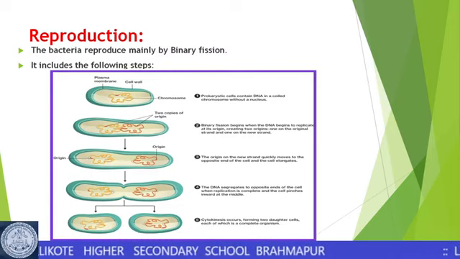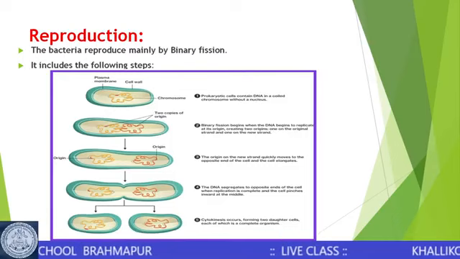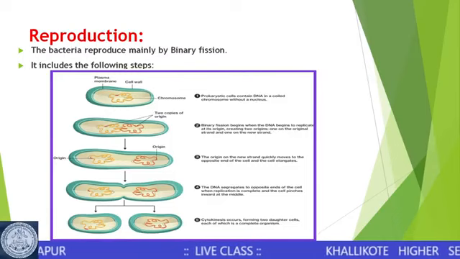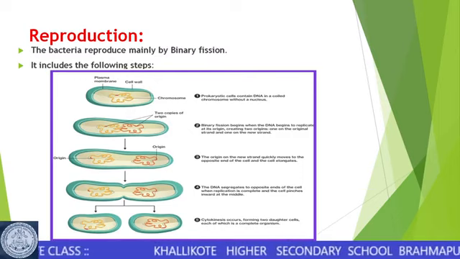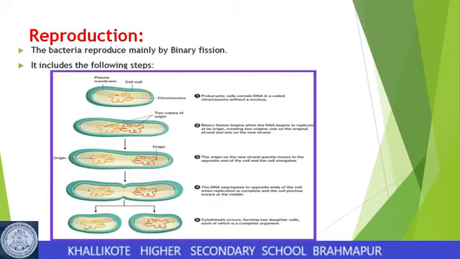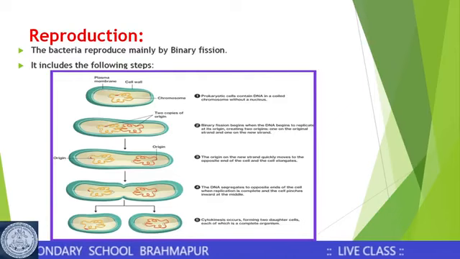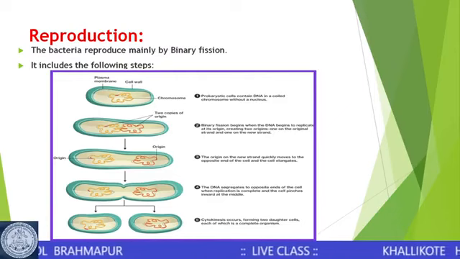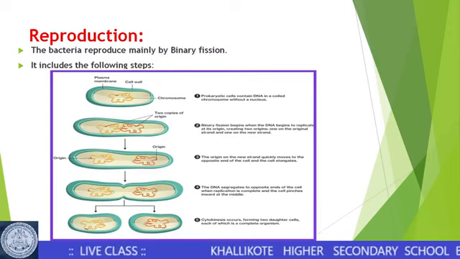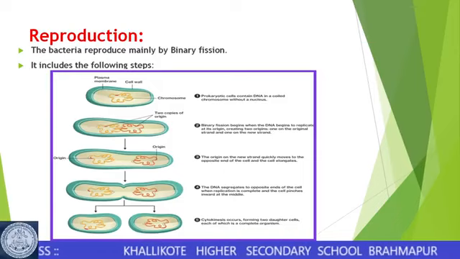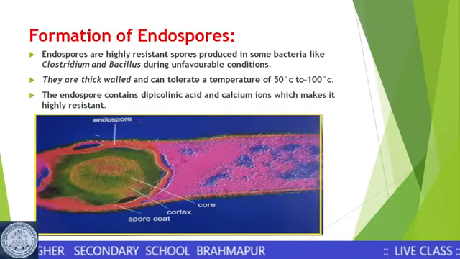So, this is the basic reproduction method which is called binary fission. In binary fission, the time required by the bacterial cell to divide and form two bacterial cells is known as the generation time. The generation time for bacteria like Escherichia coli may be between 15 to 20 minutes. As the process is much simpler, the bacteria replicate at a faster rate. So, this is the process of binary fission.